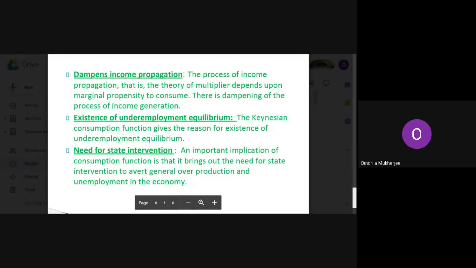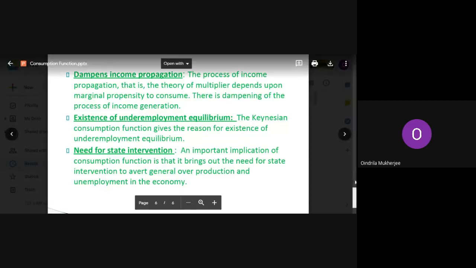Okay, Shreyas, can you tell me what this delta represents? Shreyas Gaikwad, what does this delta sign represent? A change. Yes, very good. So delta sign represents change. So change in consumption divided by change in income. So this is called the marginal propensity to consume.